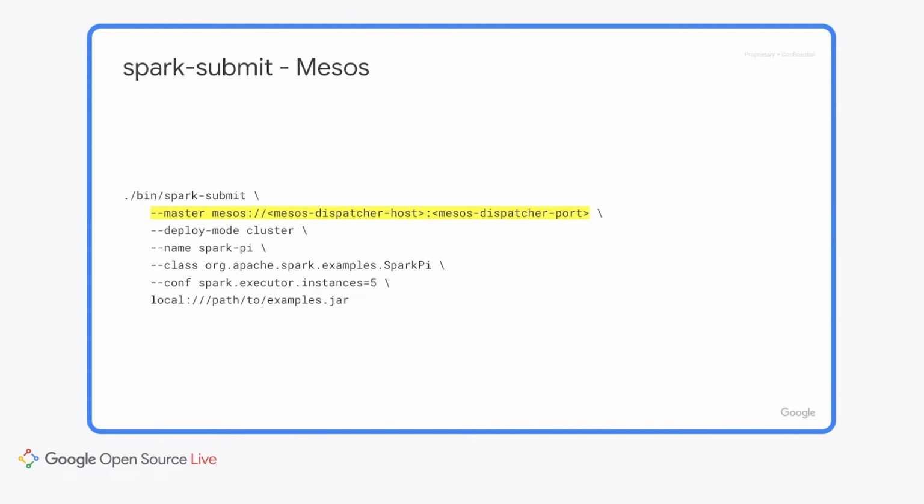Similarly, to submit it to a Mesos cluster, the master parameter is given as a URL with the Mesos protocol and the host and port of the Mesos dispatcher. Unlike other cluster managers, in which the master's address is specified in the master parameter, in Yarn mode, Spark will read the address from the local Hadoop configuration. Thus, all that is needed in the master parameter is the keyword yarn.